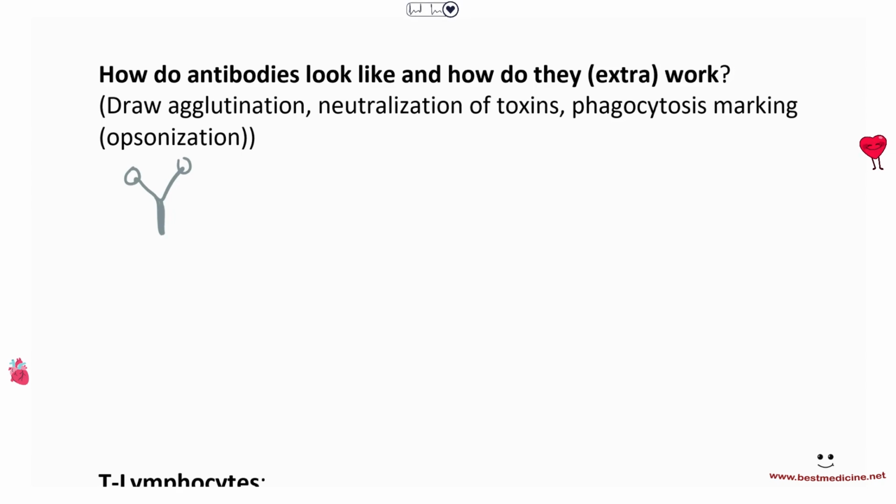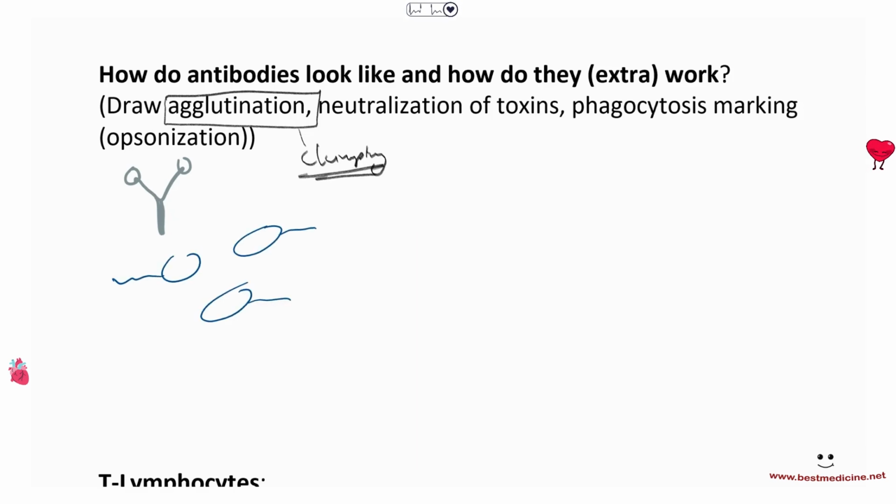So they do a couple of things. One of them is agglutination. Agglutination, you can also remember this as clumping, right? Agglutination is clumping of different bacteria, for example. So if you have a bacteria here, and you have bacteria here, and another bacteria here, and so on, what the antibodies will do is that they will start binding to all of them, right, and help clump them together into these large areas so that they can be recognized by other white blood cells.